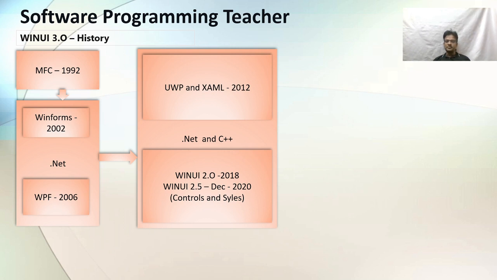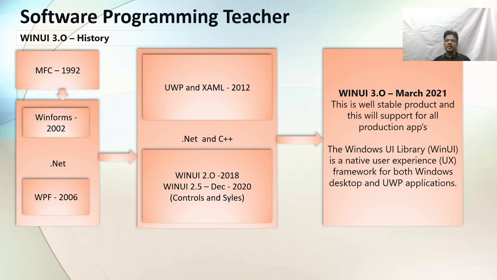Now big boom in WinUI 3.0, March 2021. We can say like Indian history, like now we got a COVID vaccination also in 2021, and then here also we can see some new technology came from Microsoft, and this WinUI is completely stable to develop all kinds of apps like Xbox, HoloLens, Win32 PC applications. Most of the applications we can develop.